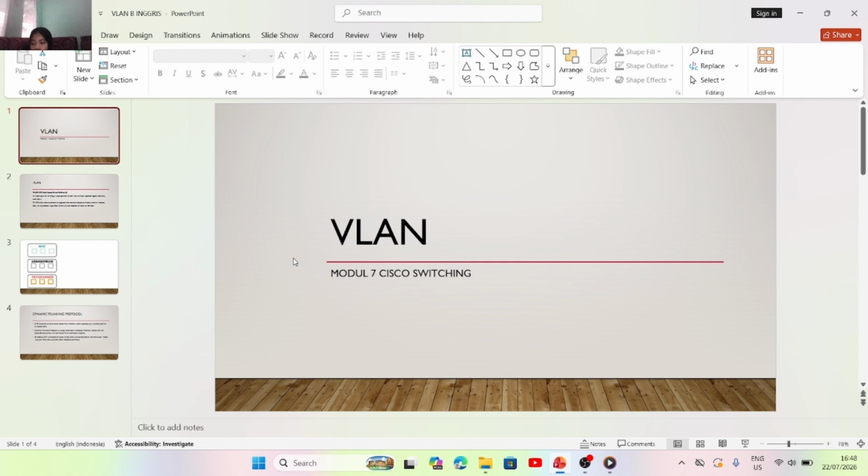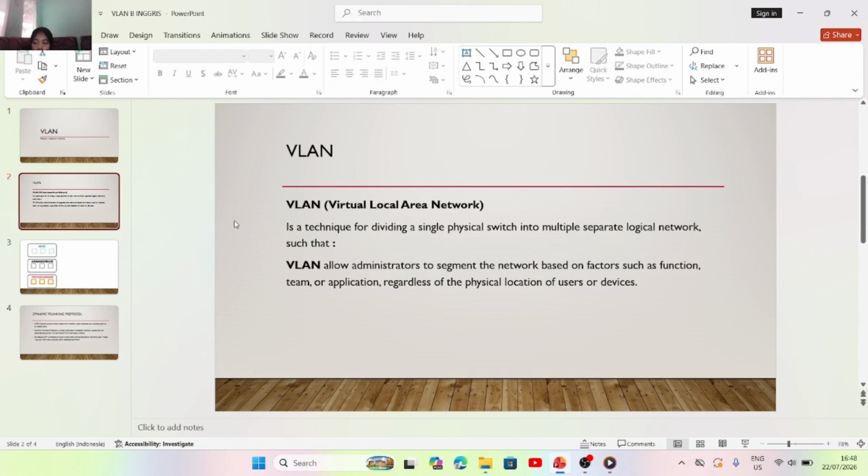Alright, on this occasion I will discuss VLAN. So what is a VLAN? VLAN, Virtual Local Area Network, is a technique for dividing a single physical switch into multiple separate logical networks, such that VLANs allow administrators to segment the network based on factors such as function, theme, or application, regardless of the physical location of the user or device.